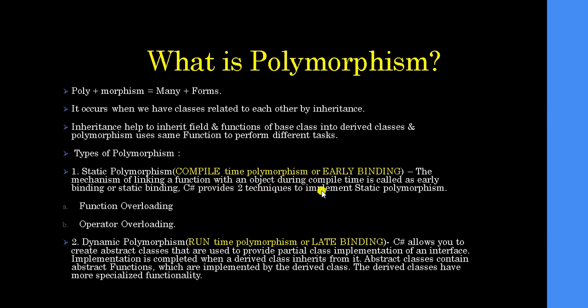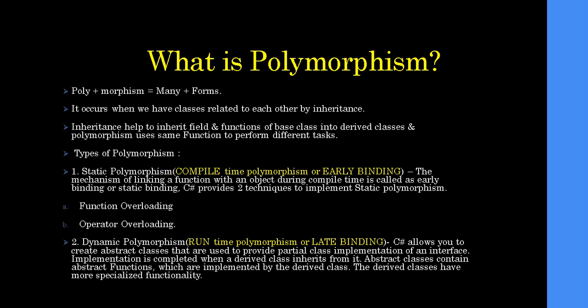C# provides two techniques to implement static polymorphism. Compile time polymorphism or early binding states that a compiler identifies at the time of compiling the code which function an object is calling. On that basis, function overloading and operator overloading are the two types of static polymorphism. So let's check the code.